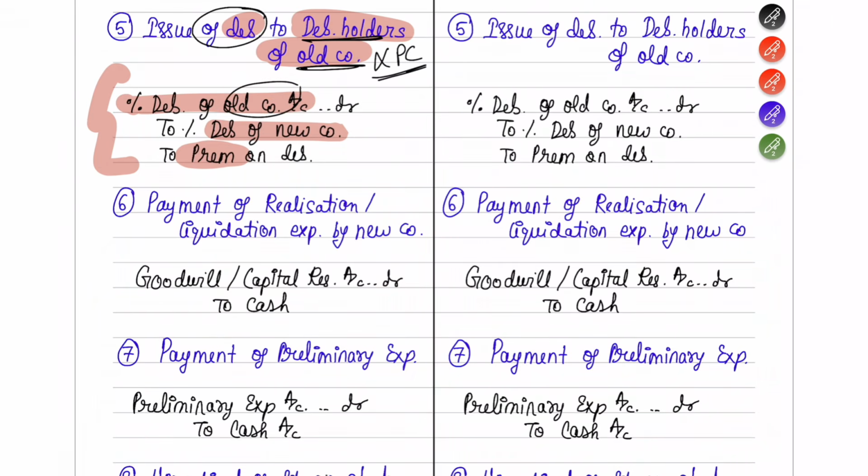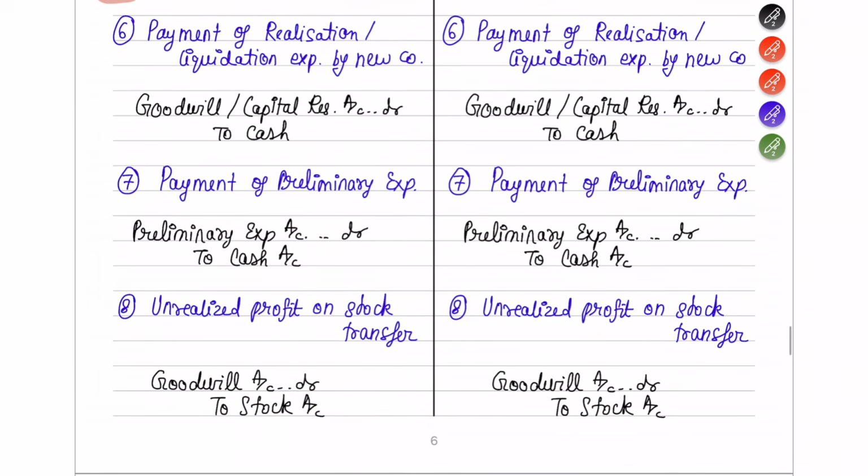So for the old company's debenture holders, you can either give in the form of debentures, and you can also pay some premium to them. So that is what is given here. The same thing will come under the merger method also. So journal entry number 5 is done.